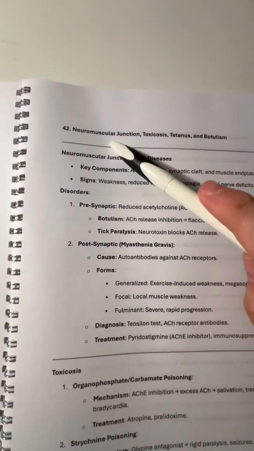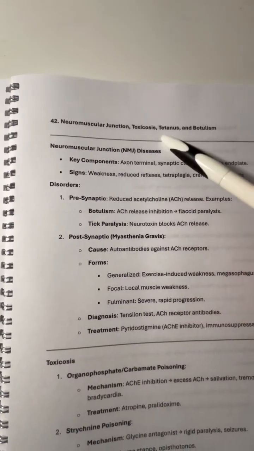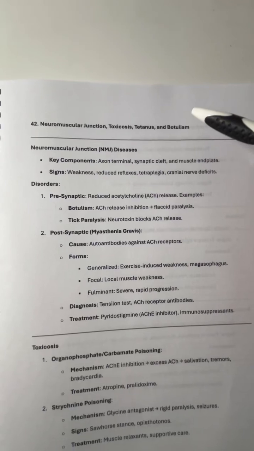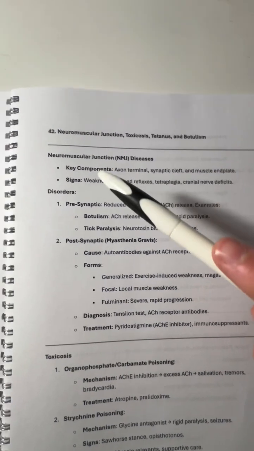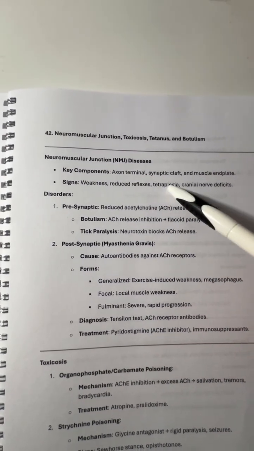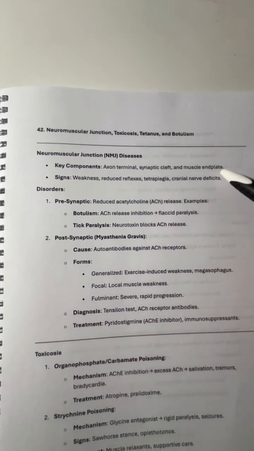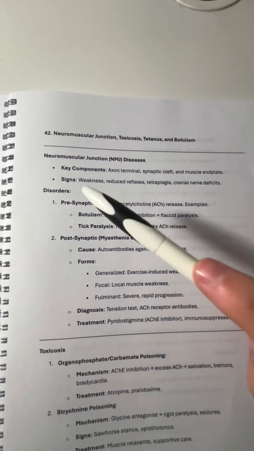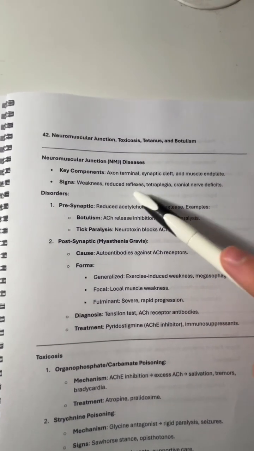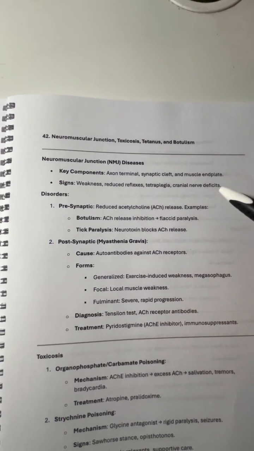Diseases of the neuromuscular junction, toxicosis, tetanus, and botulism. For the neuromuscular junction diseases, the key components are the axon terminal, the synaptic cleft, and the muscle end plate. Signs of these diseases are weakness, reduced reflexes, tetraplegia, and cranial nerve defects.